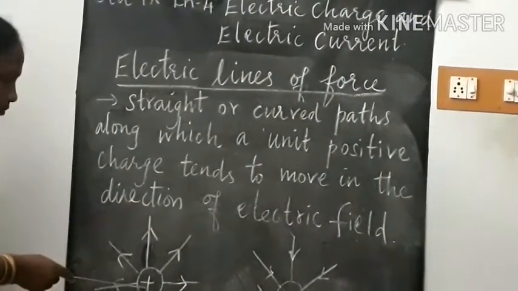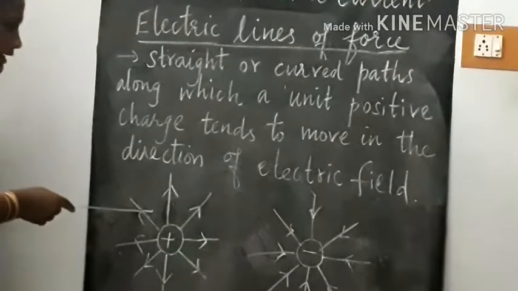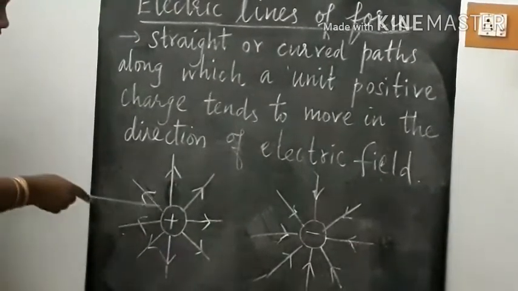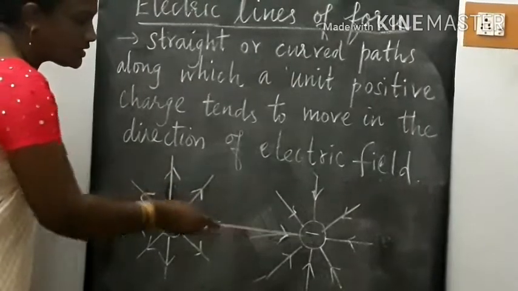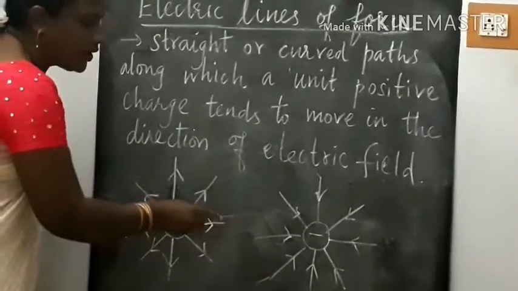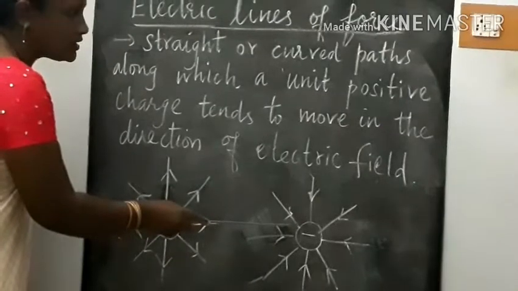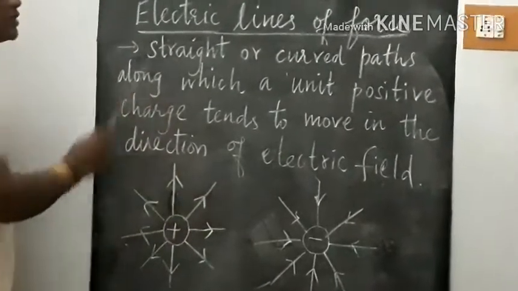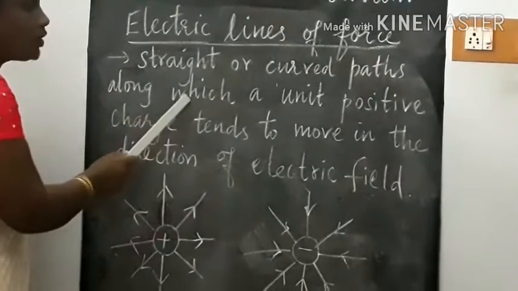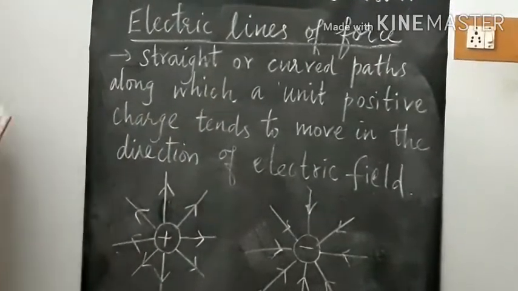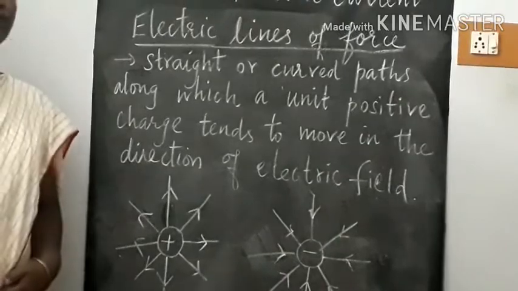In the case of a positive charge, the direction of the electric field is always pointed outwards, and in the case of a negative charge, the direction of the electric field will always be pointed inwards. So what are electric lines of force? They are the straight or curved paths along which a unit positive charge tends to move in the direction of the electric field.